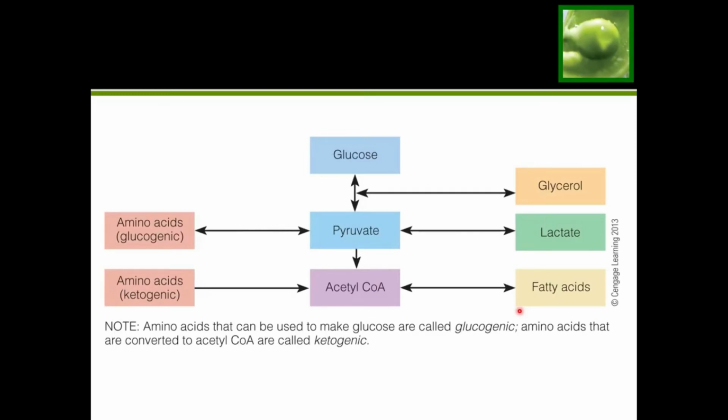So what that tells us is the fatty acids are actually able to make loads of acetyl-CoA for us. So they're going to be a great source of our ketone production because they can make tons of acetyl-CoA. So that's more than enough to be able to fuel the body.